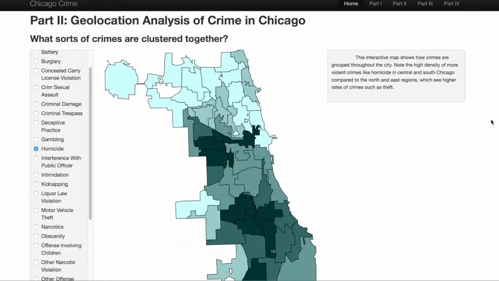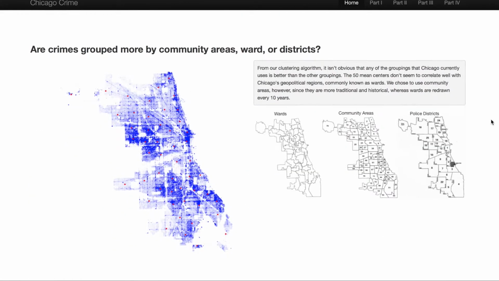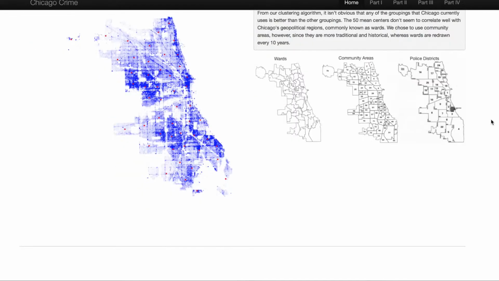One interesting thing about Chicago is the number of geographical divisions that exist in the city. Wards are decided politically, community areas arose out of historical divisions, and districts are decided by and for law enforcement. We tried to see if there was a more efficient way to organize fighting crime in Chicago, and using K-means clusterings, we found that not one set of boundaries was a better way to cluster crime.